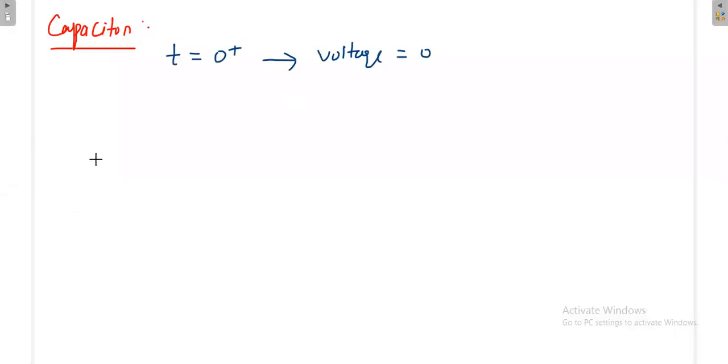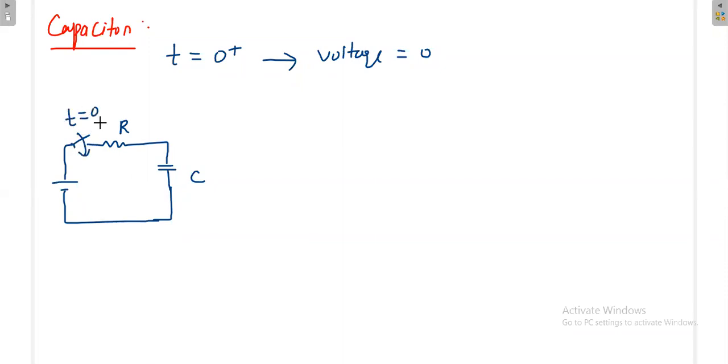Once you concentrate on the capacitor circuit, it is a very simple capacitor charging circuit. The circuit will be like this: R and C, and the switch will be here. The switch will be closed at t equal to 0. You have some source voltage.